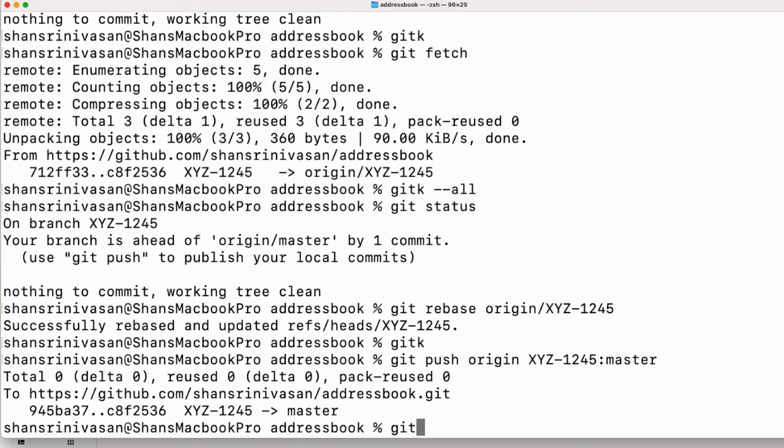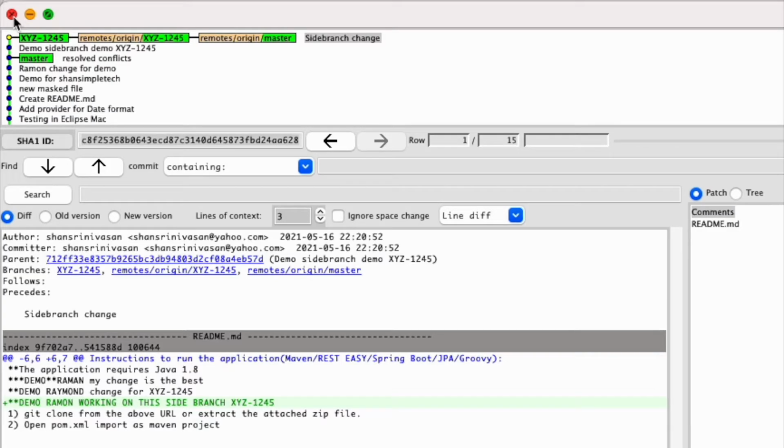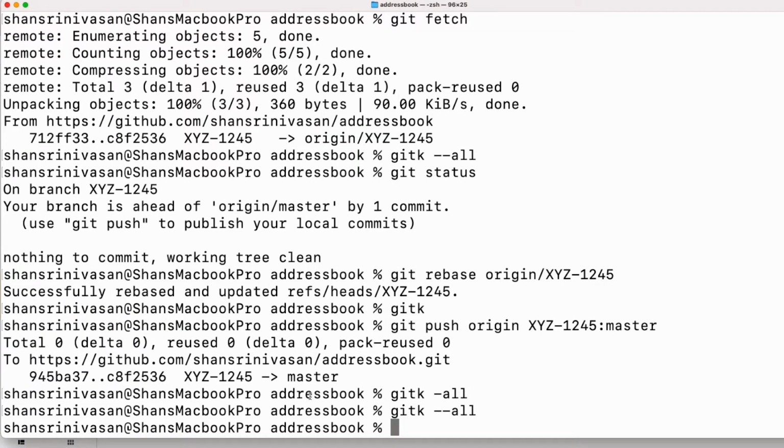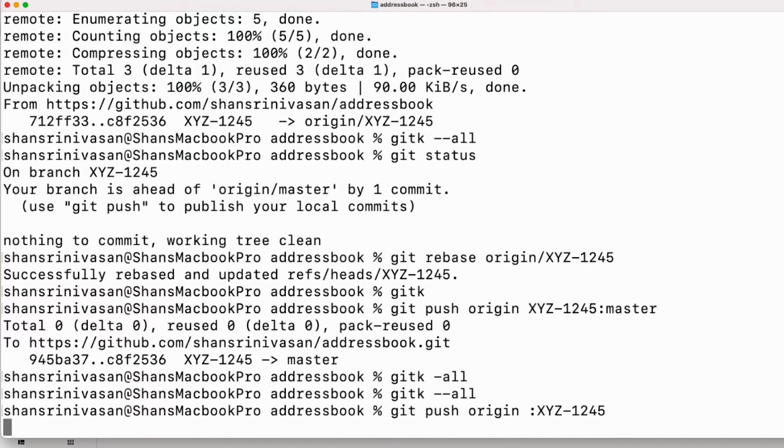They got beautifully working feature XYZ1245. Raymond successfully collaborated with Ramon. Raymond doesn't want too many side branches lying around, and if he wants, he can delete it. If he pushes empty, it will delete the remote branch 1245.